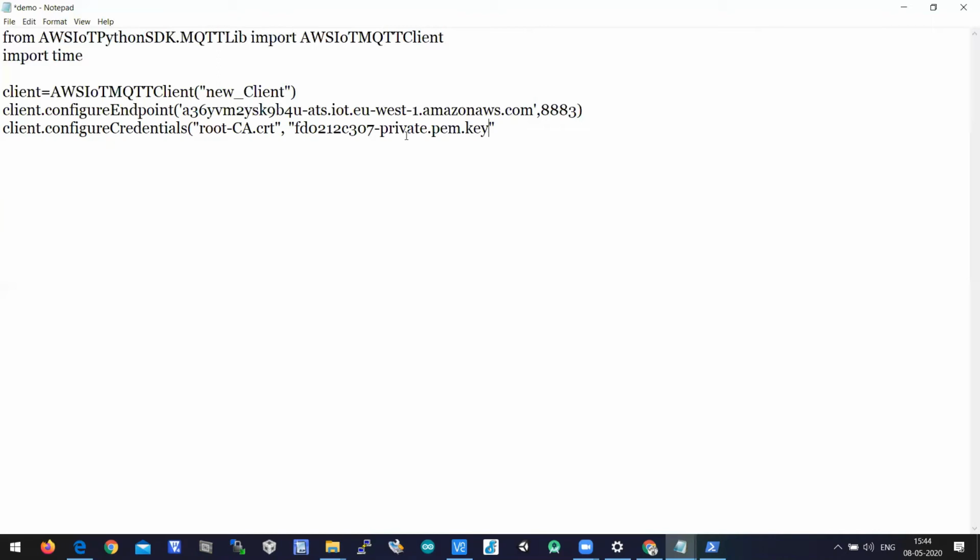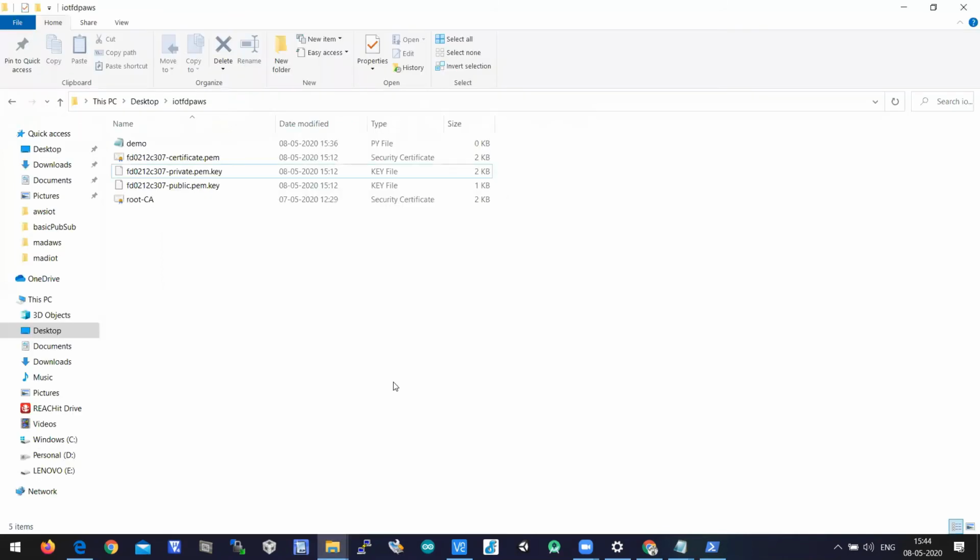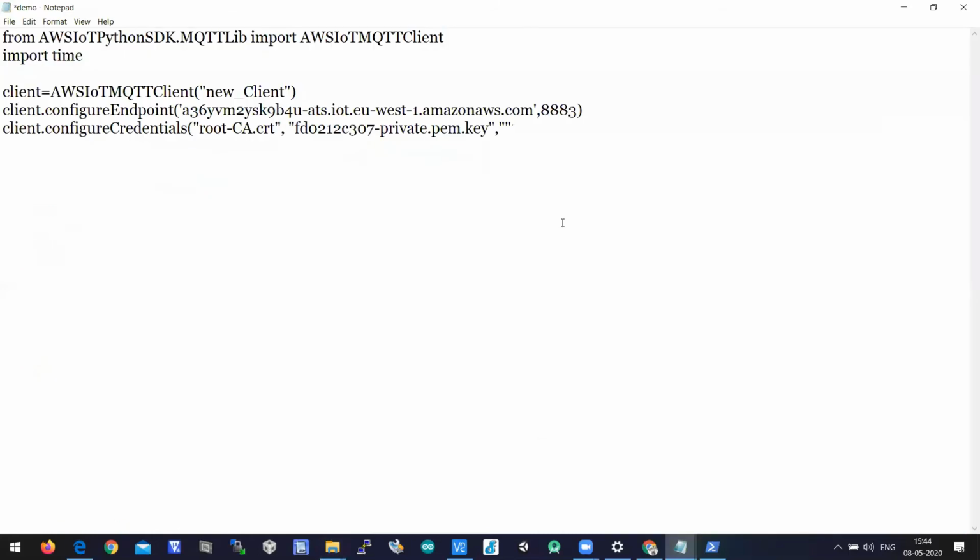And then the thing certificate. The next one is the thing certificate. You need to pass the thing certificate as an argument next to the private key. So the thing certificate is here. This one is the certificate of the thing. Let us write the thing certificate in double quotation marks, but as this is a certificate, we'll have .crt at last, because .crt is nothing but certificate.